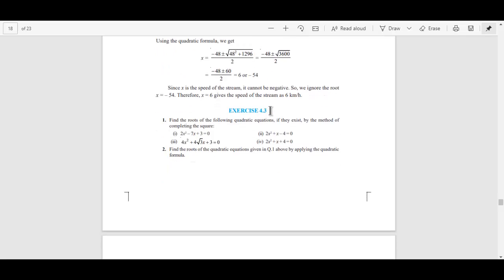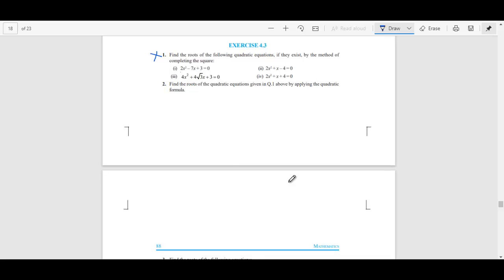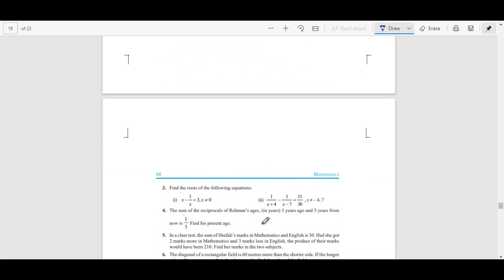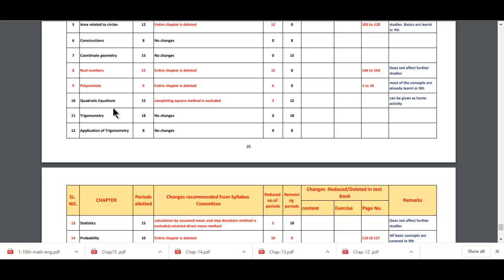yes, in exercise 4.3 there was a method introduced to you, the completing the square method. So they have explicitly told you to solve the equation by using the completing the square method. If that is the case, then you need to exclude those particular questions. Wherever it is mentioned that you need to solve by the completing the square method, only leave that part, because that topic is excluded for you for this particular year.